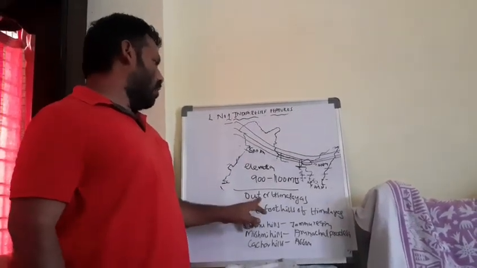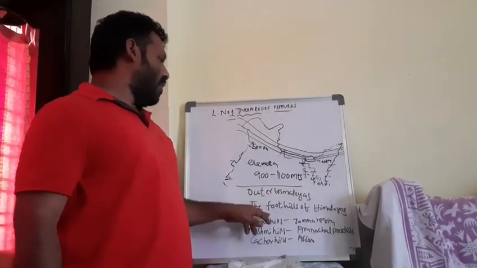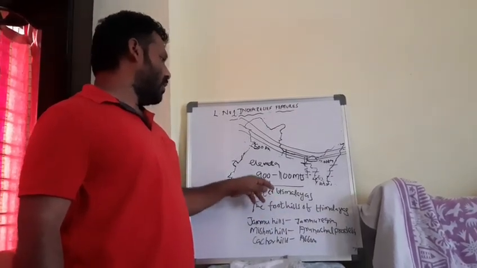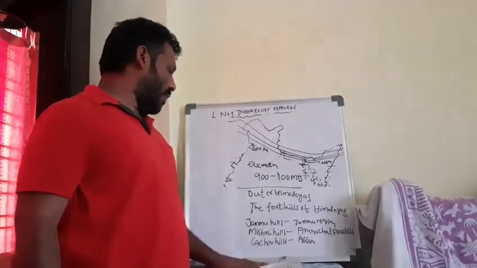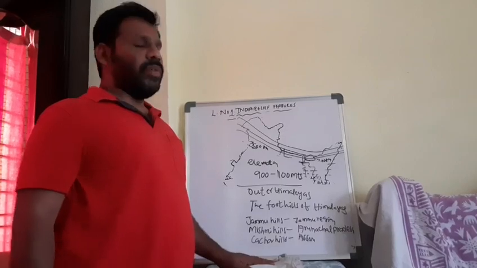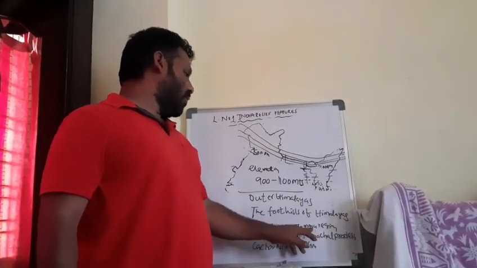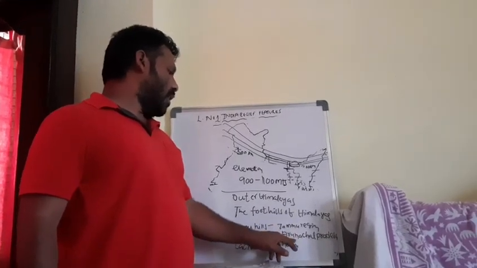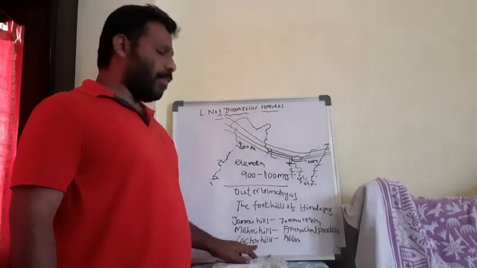The Outer Himalayas we can call the Shivaliks, or the foothills of the Himalayas. What is the average elevation of the Shivaliks? From 900 to 1100 meters in height we can find. Different regions have different names for the Shivaliks. In the Jammu region we call them Jammu Hills. In Arunachal Pradesh, Mishmi Hills. In Assam, Kachar Hills.